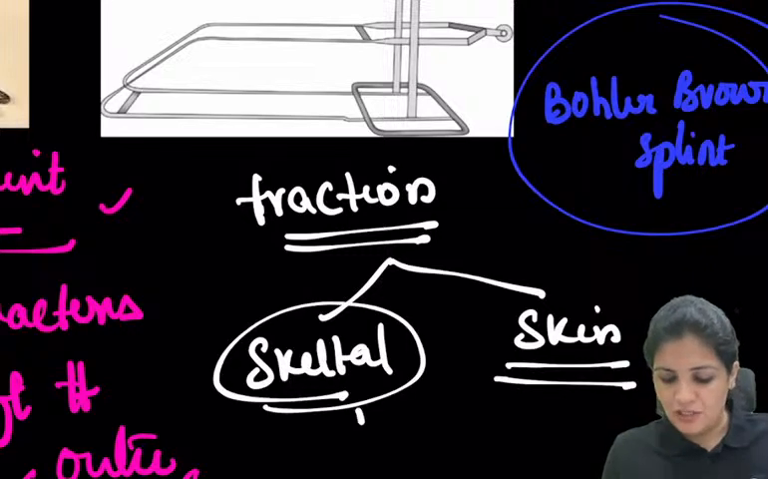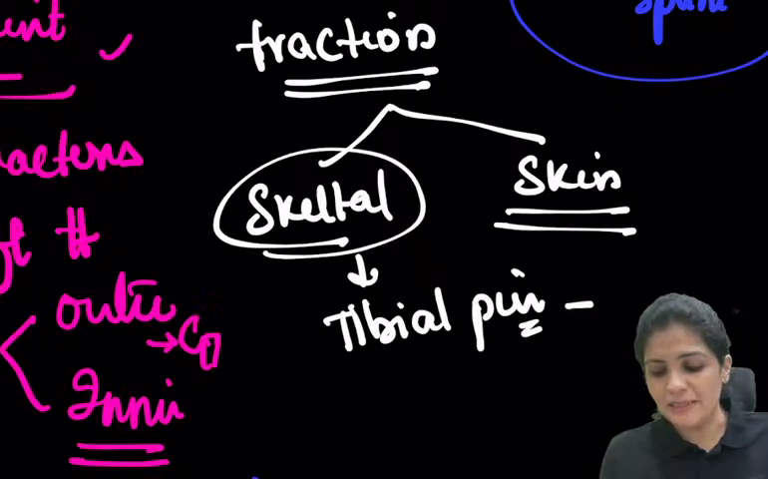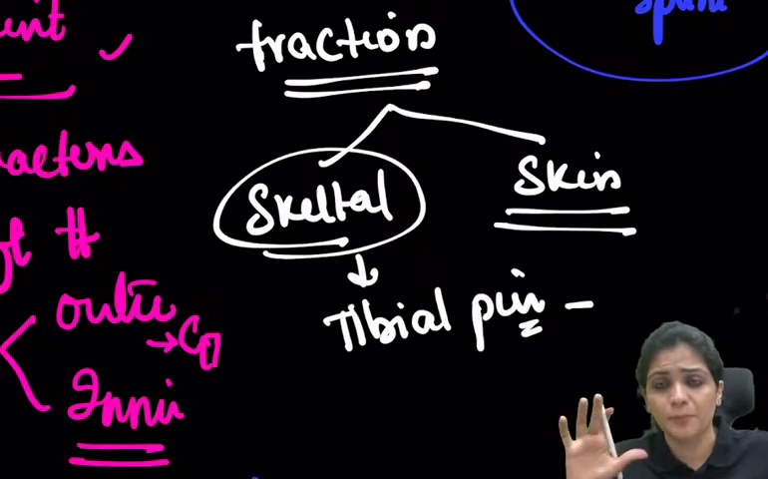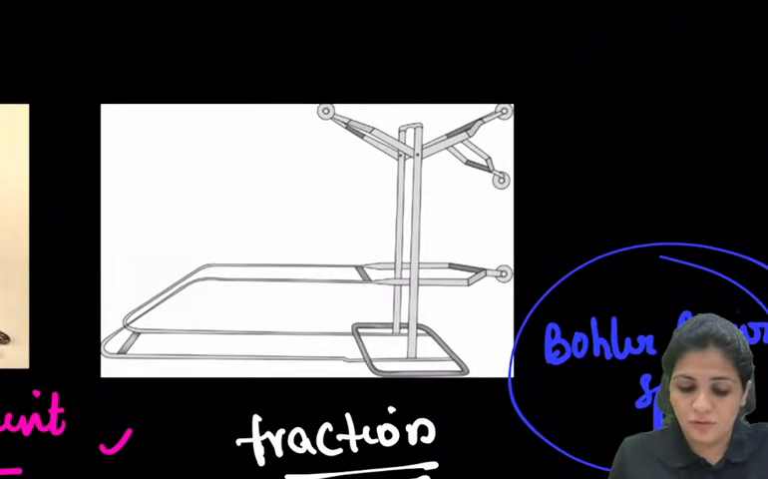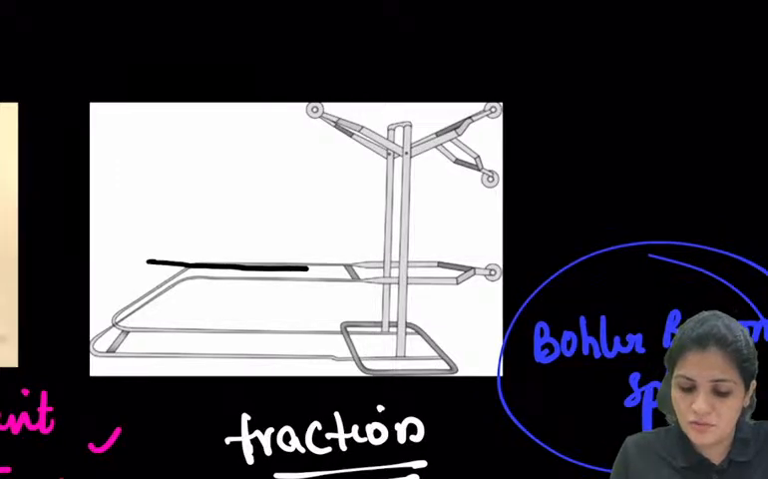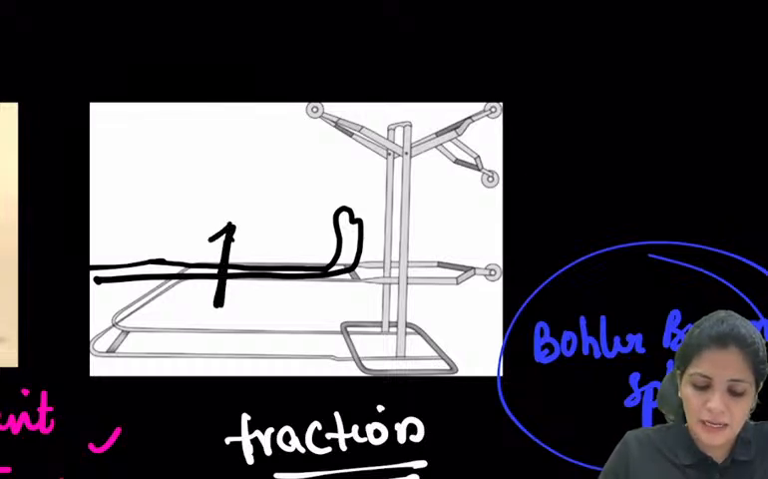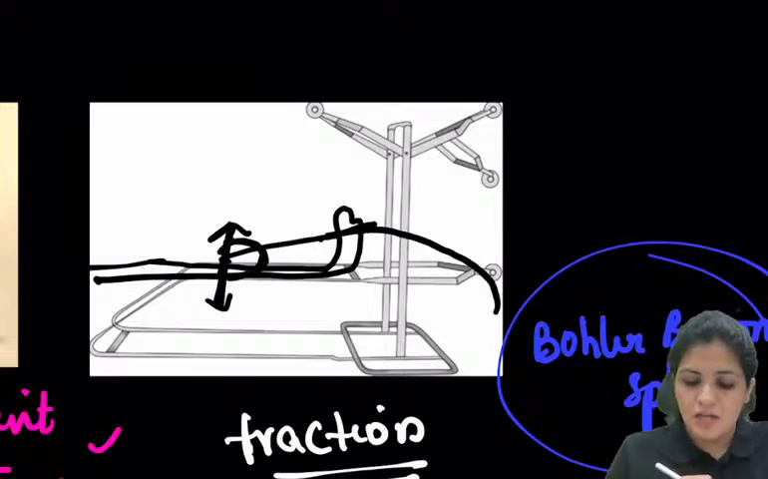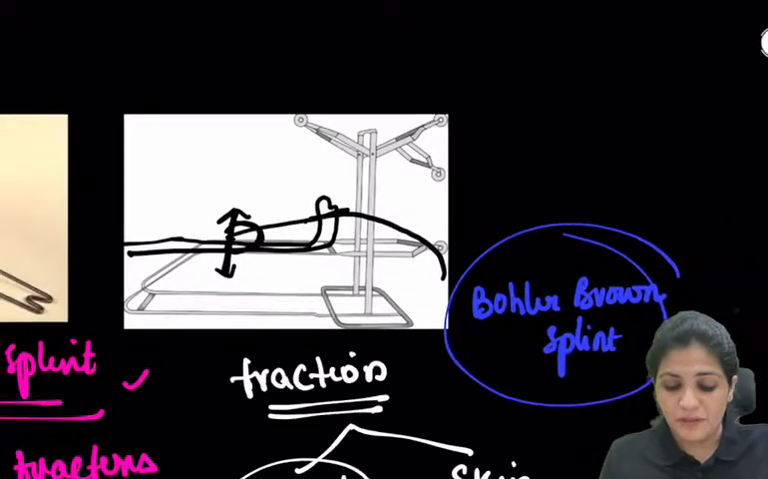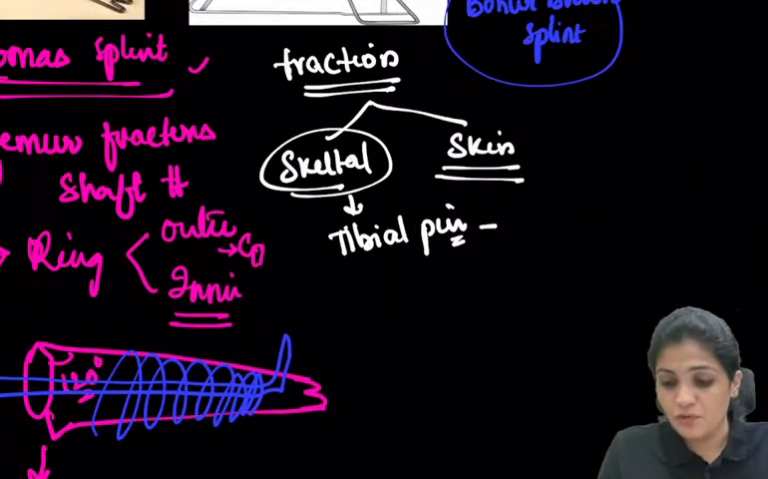For skeletal traction, you put an upper tibial pin, that is your Steinmann pin or Denham pin. You put the pin, right? Then you put the limb onto this, so this is your limb position over this. Now there is a pin in the tibia, the upper tibial pin, and you put a pulley over it and try to hang it. Based upon that, you use this splint. The BB splint is mainly used for femur fractures.